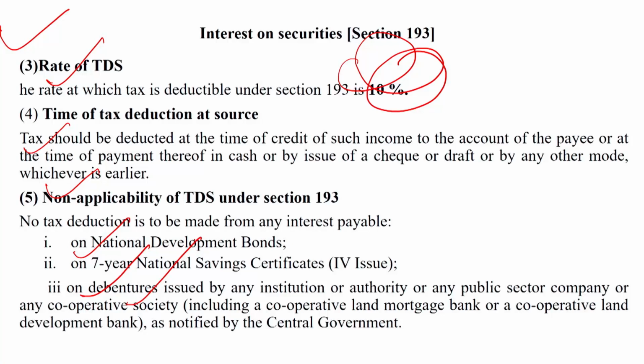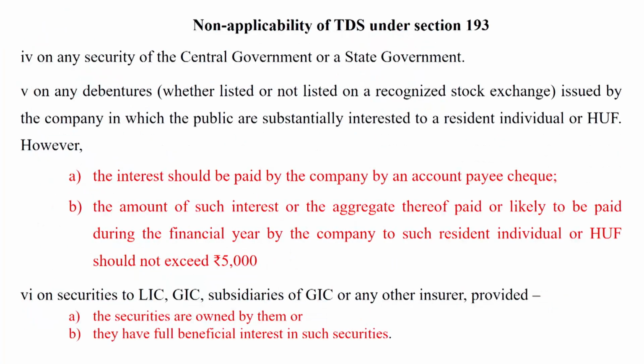So dear students, the next point relates to investment avenues on which tax is not deducted: any security of the central government or state government. Dear student, also any debenture, whether listed or not listed on a recognized stock exchange, issued by a company in which the public are substantially interested, to a resident individual or HUF.